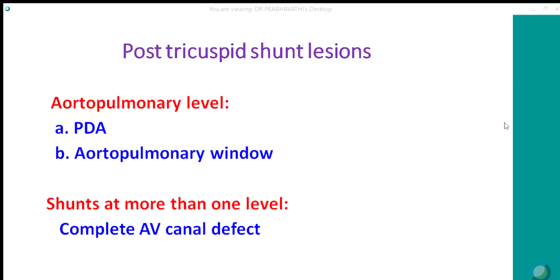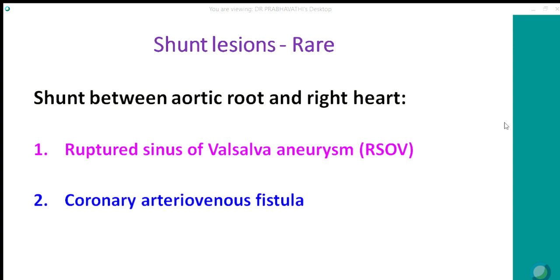Post-tricuspid shunt lesions can also occur at the aortopulmonary level, more commonly as PDA. Aortopulmonary window occurs between the proximal aorta and pulmonary artery just above the pulmonary and aortic valves. Shunts can also occur at multiple levels, like in complete AV canal defect. There are some rare shunt lesions, like a shunt between the aortic root and the right heart.